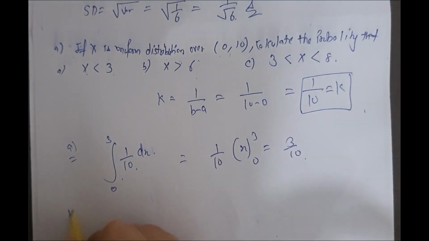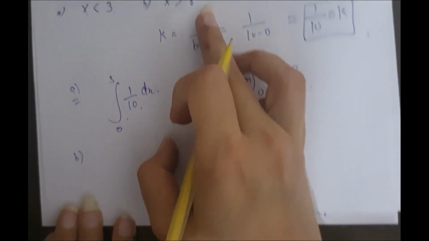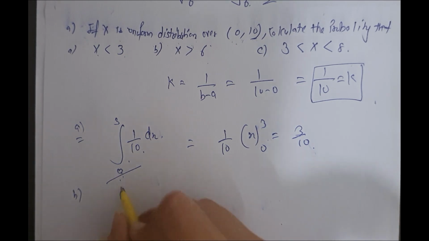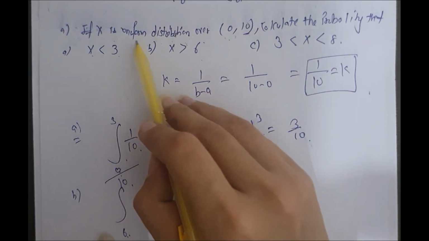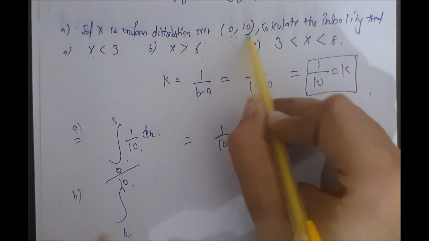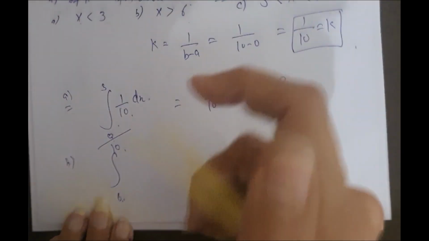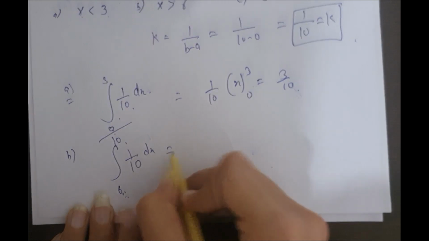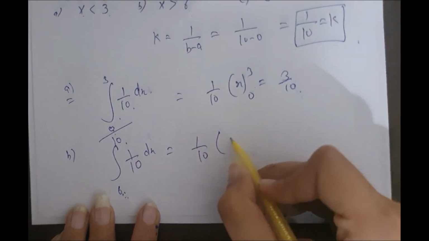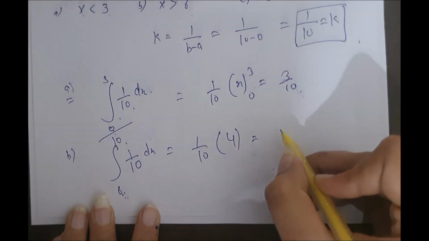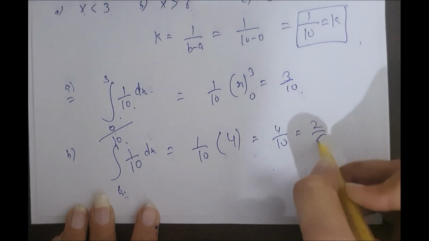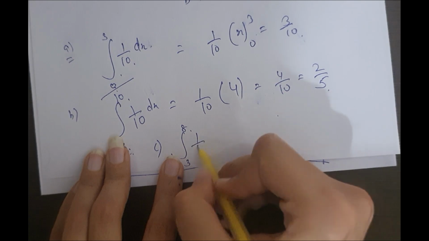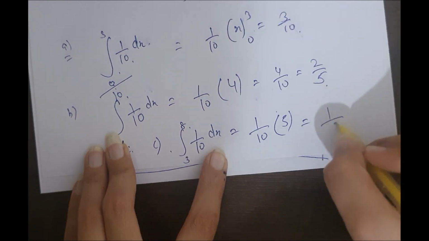The answer will come out to be 3 by 10. Second part, x is greater than 6. It's from 0 to 10, so from 6 to 10. The upper limit will be 10, because it's uniformly distributed over only 0 to 10. So the limit is from 6 to 10, k is 1 by 10 dx. Solve it. The answer will come out to be 4 by 10, that is 2 by 5. Now third part, limits from 3 to 8, 1 by 10 dx. The answer will come out to be 1 by 2.